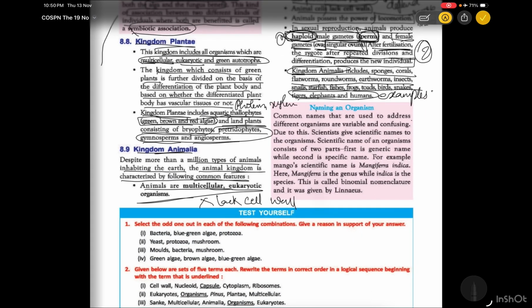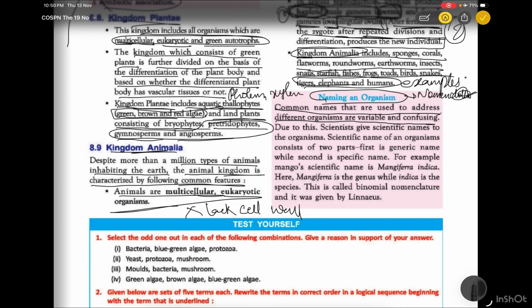Okay. Next, naming of an organism. Naming of an organism is nothing but nomenclature. When you are born also, your parents keep some name. So for every organism present on the earth, there will be a nomenclature, and it is based on some rules. Let us discuss those. Common names that are used to address different organisms are variable and confusing. In some states we call an animal by one name, and in other states they call it by another name. For that purpose, scientists have kept scientific names for every organism present on the earth.